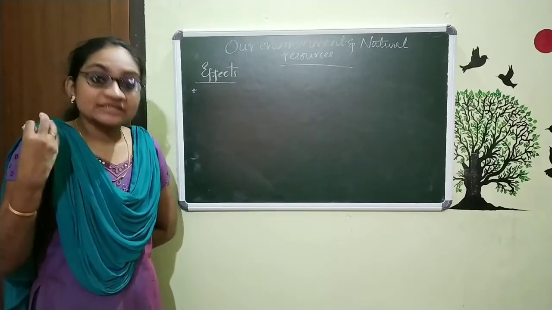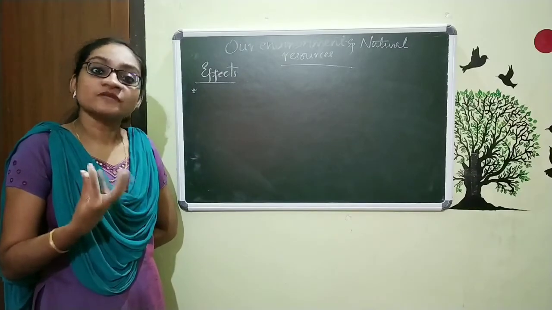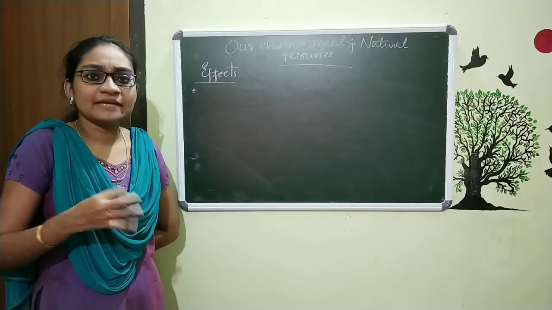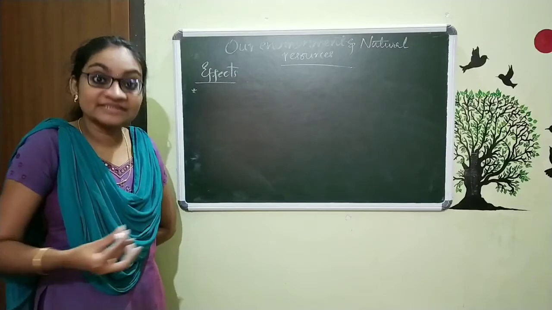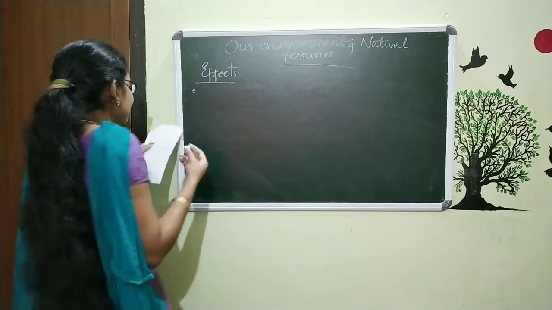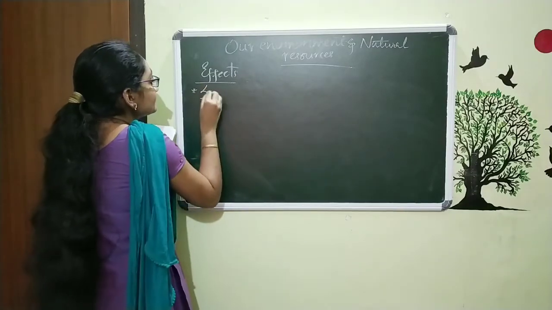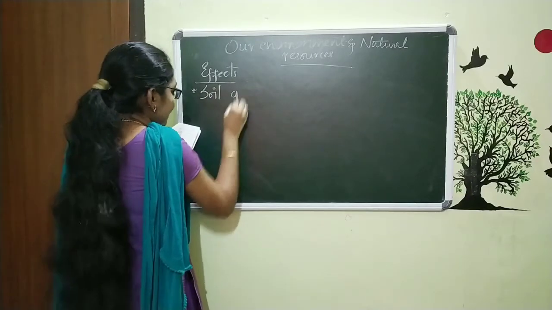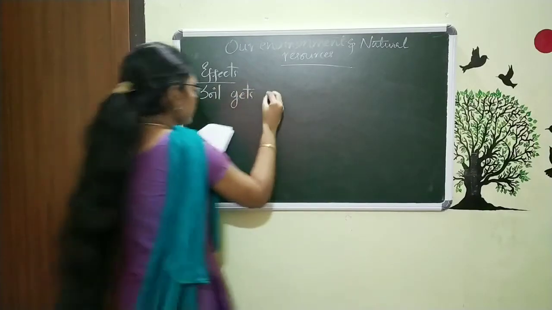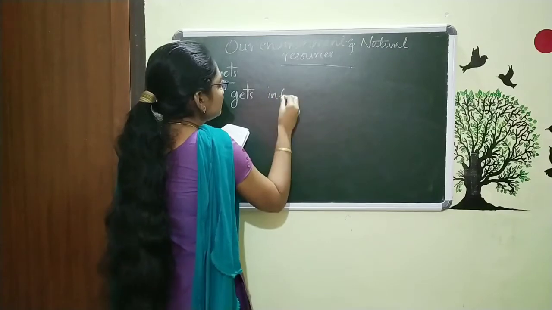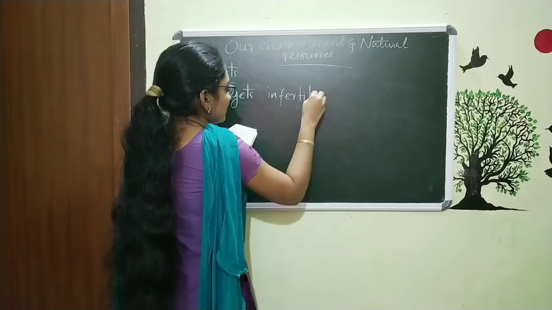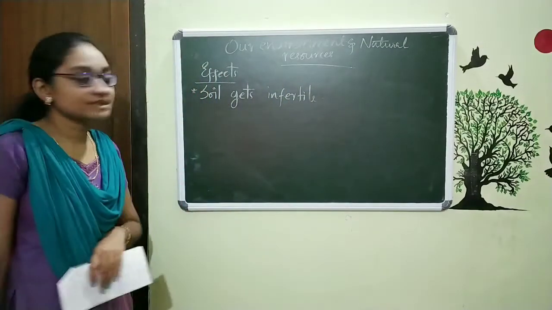Infertile means the soil loses the property of fertility. That means its ability of fertility will get reduced. So the soil gets infertile.